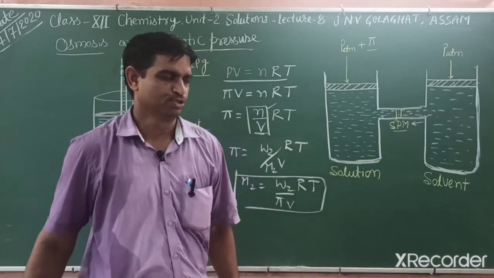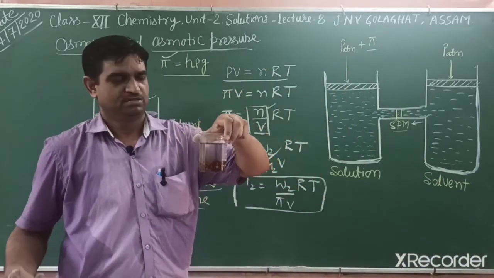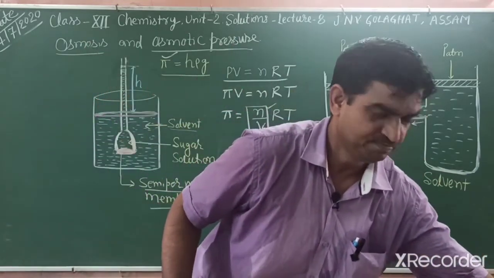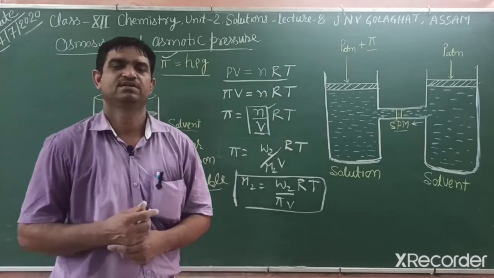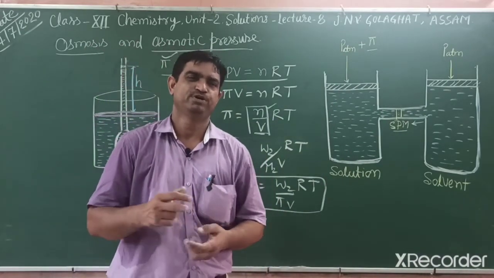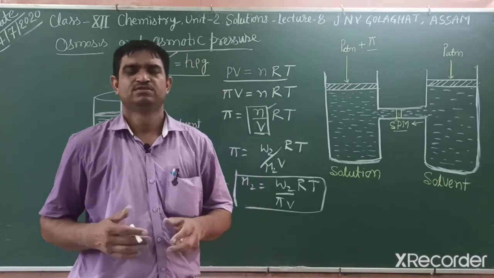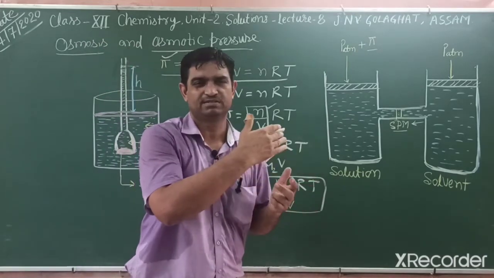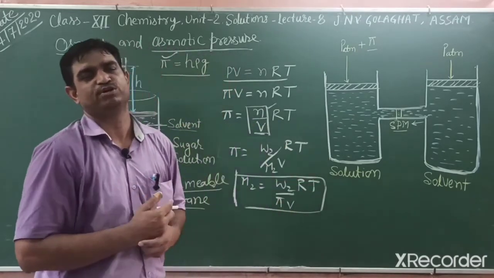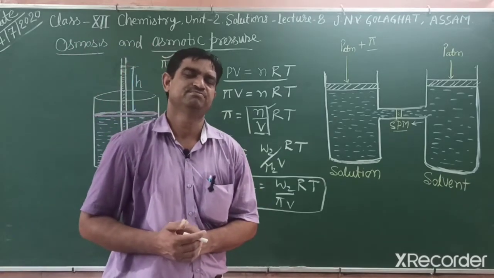In osmosis there are very good advantages over other methods like elevation of boiling point and depression of freezing point. What are the advantages? A very small amount of solute can give an accurate molar mass of the solute, easily identified.